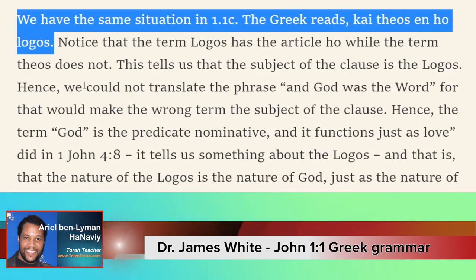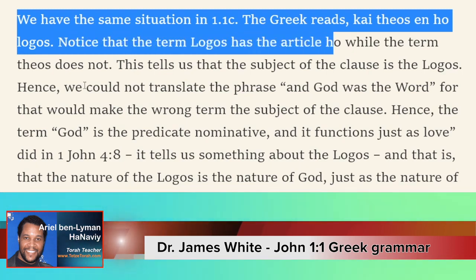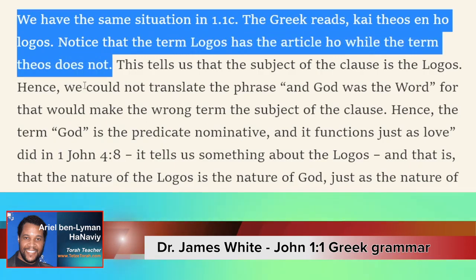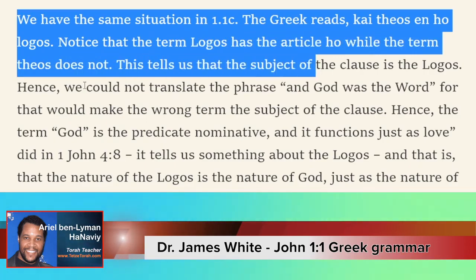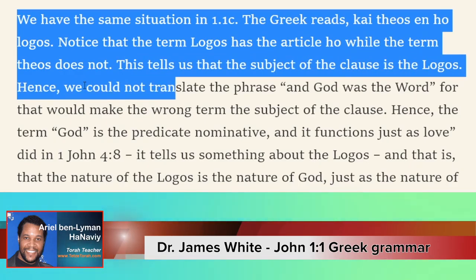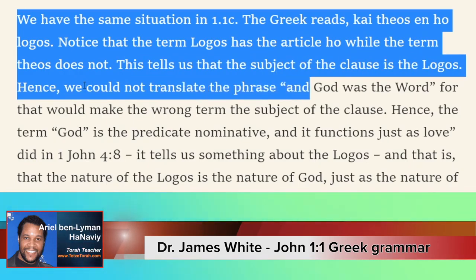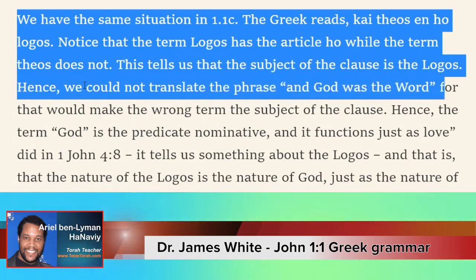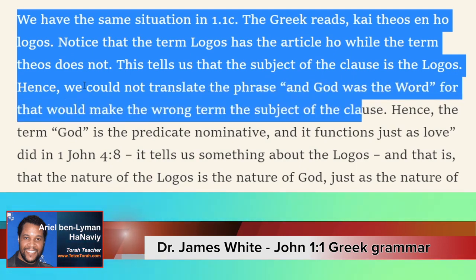So the Greek has "and God was the Logos." Notice that the term logos has the article ho, while the term theos does not. This tells us that the subject of the clause is the Logos. Hence, we could not translate the phrase, "and God was the Word." For that would make the wrong term the subject of the clause, right?